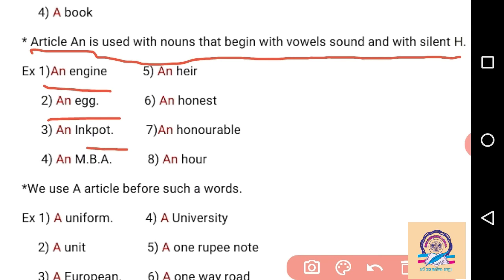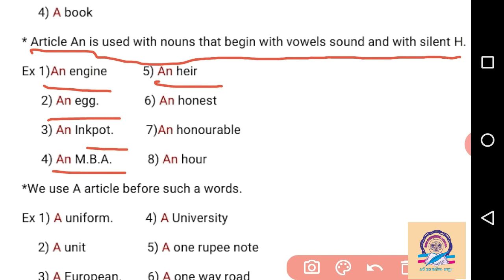Another example taken by me here is hair. The spelling begins with H, but here we have to pronounce it like the second letter, so "an hair" is pronounced like air. A sound is coming here, so we have to write "an".